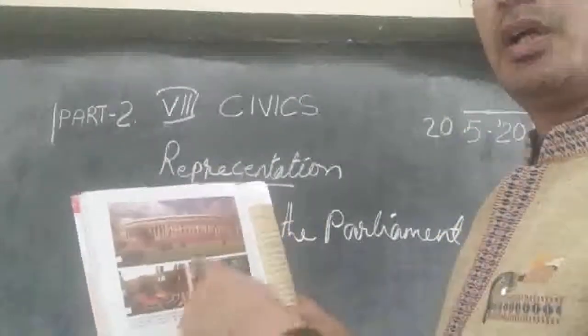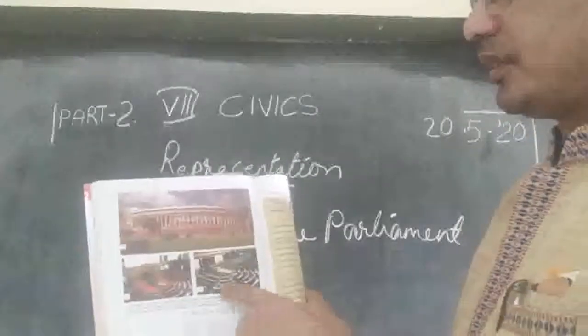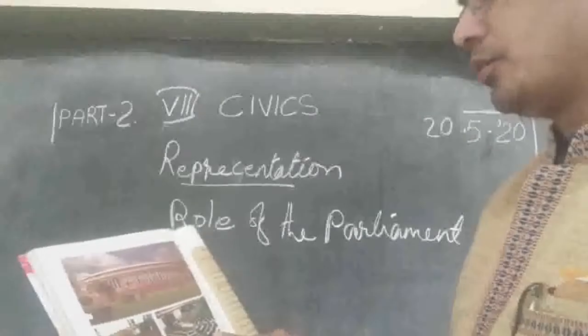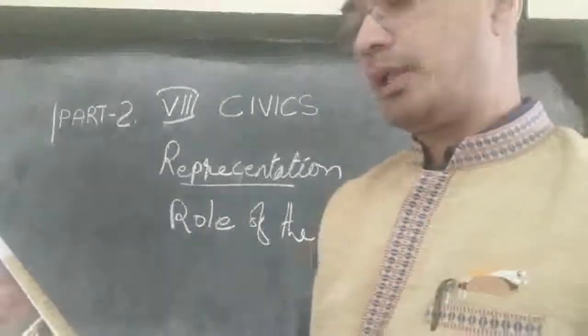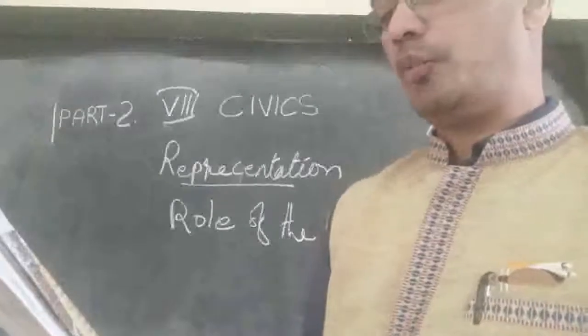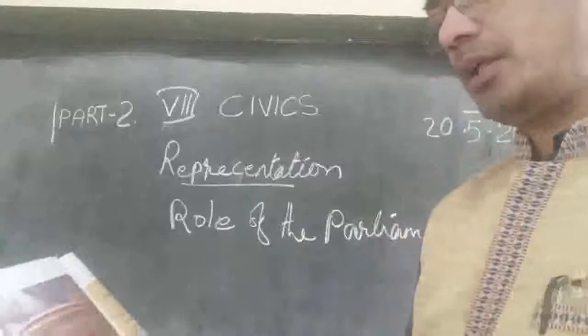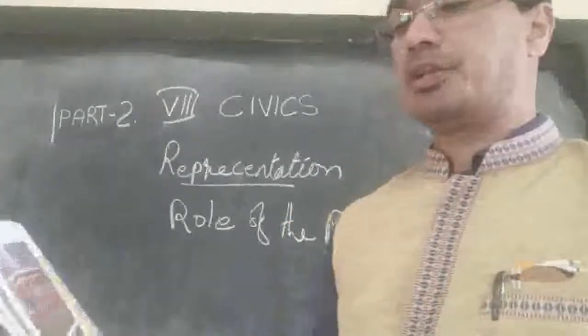There are different rows, different lines. The members can sit, and you can see in detail how the parliament is. So the first one is the Parliament of India, that is the supreme law making institution. It has two houses, the Rajya Sabha and the Lok Sabha. The second one is the Rajya Sabha.